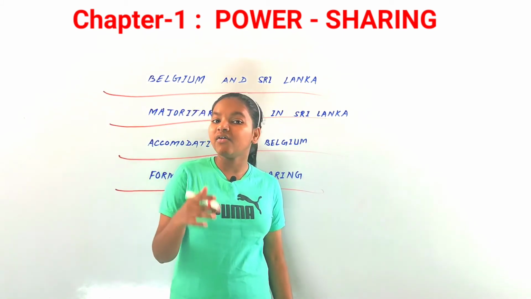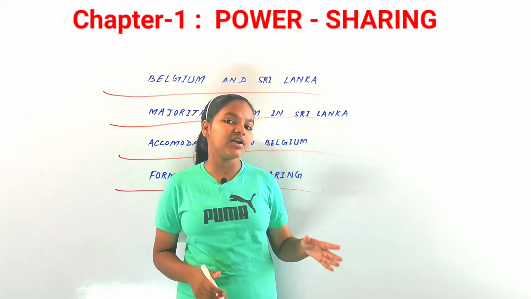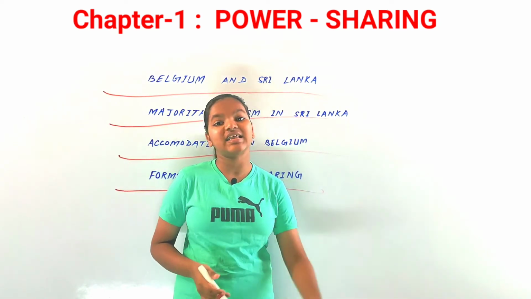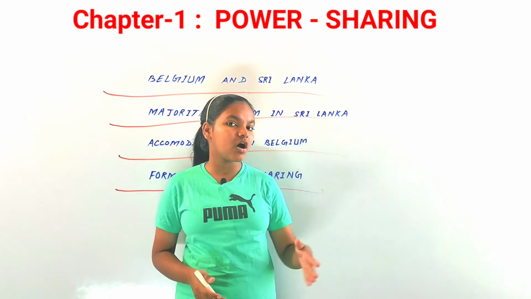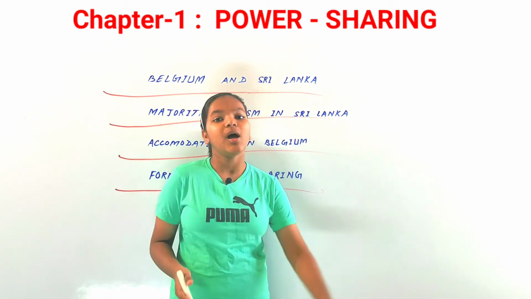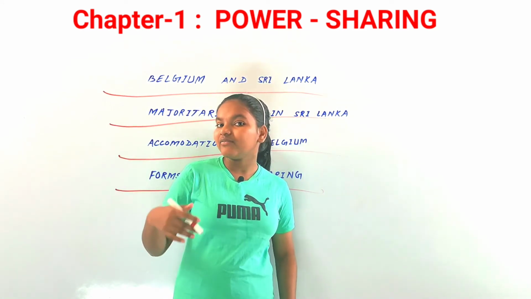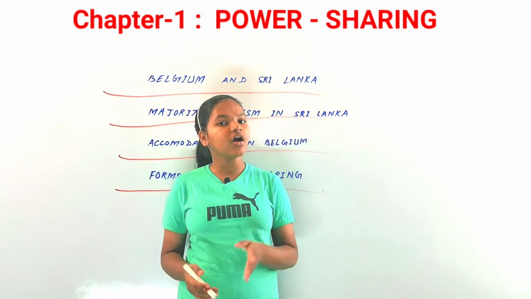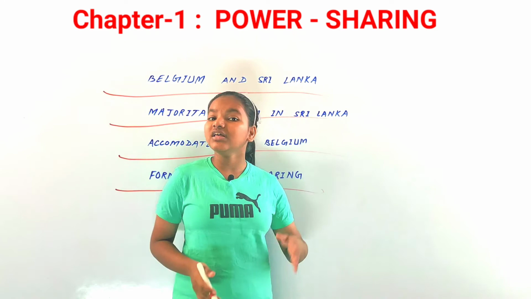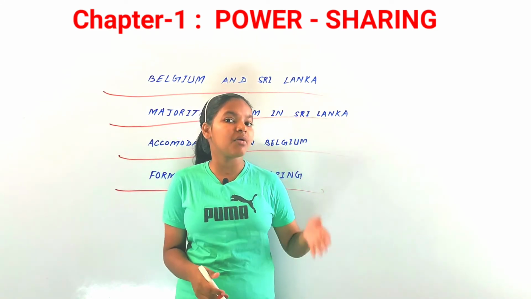Now consider the government that governs a whole state. It is known by different names in different countries, and in India it is known as a state government. There are many countries which don't have any state government, but in India there is one. Now there could be a third tier of government that is known as a municipality or panchayat in India. So these are different levels of government, as the power is being shared among them.